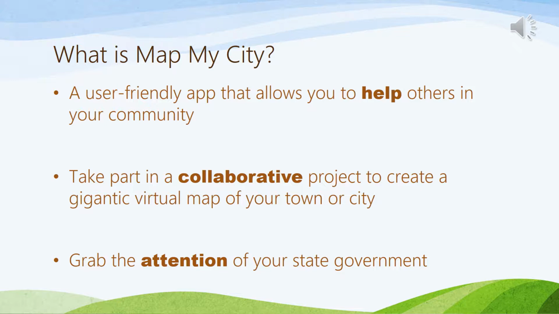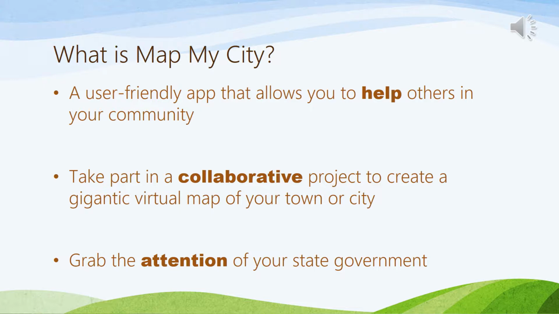When you log into Map My City to rate a space, your rating becomes public information for others to read. That way, anyone in your community can log into Map My City, view a map of their city or town, hover over a certain street, sidewalk, or park, and view any recorded accessibility ratings for that space. They can then use these ratings and reviews to plan their trips into the community more easily.